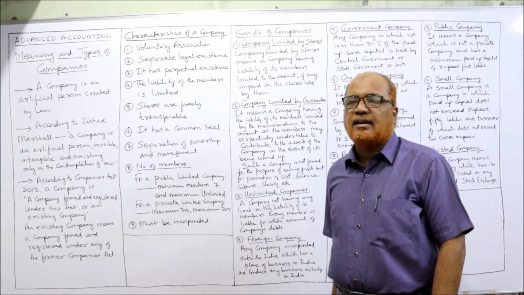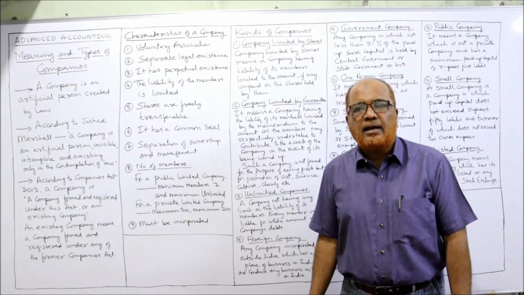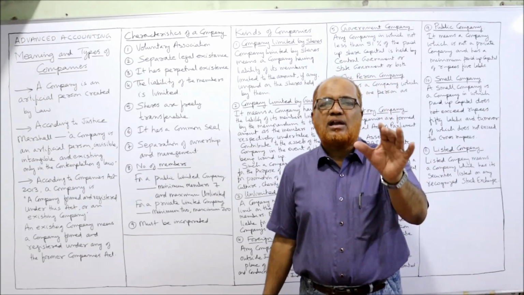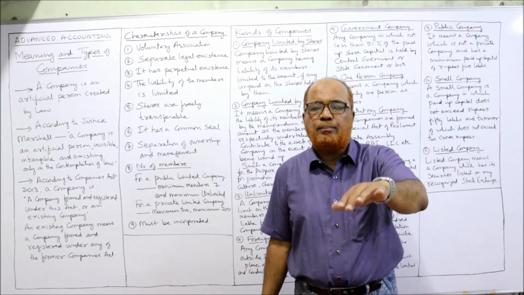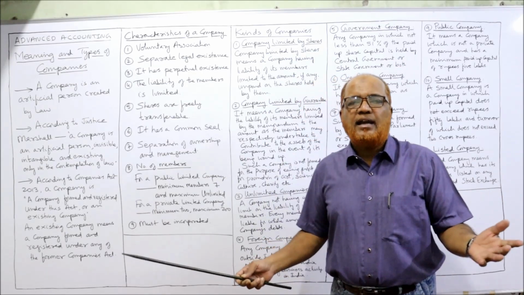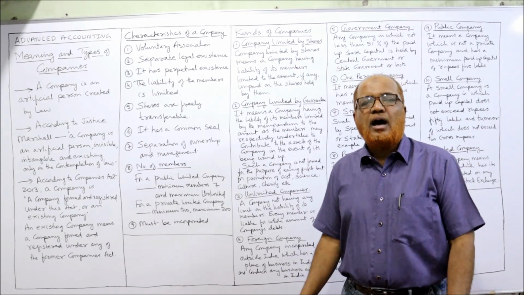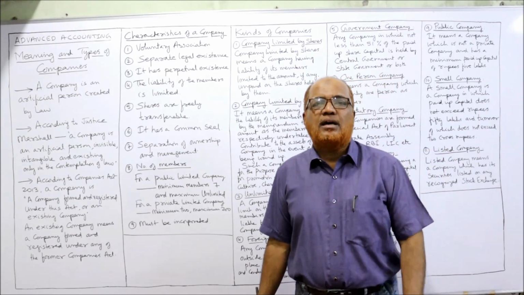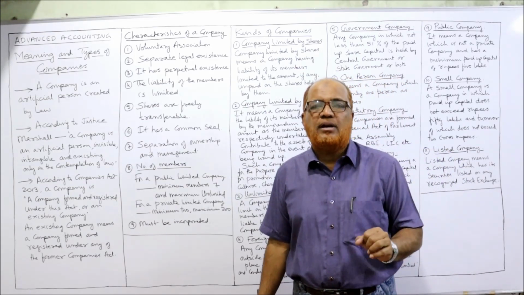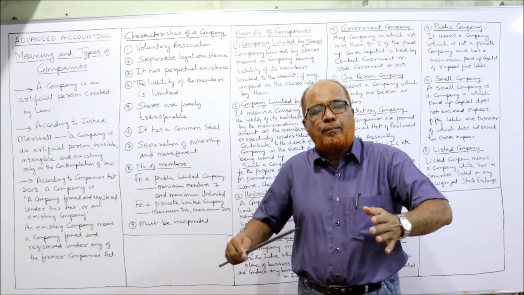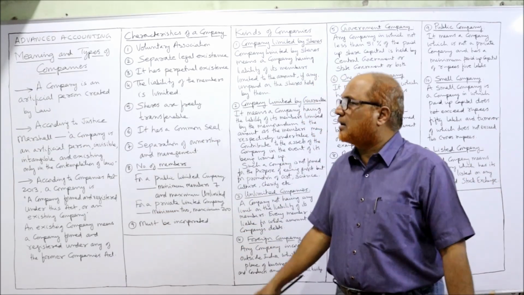Then, shares are freely transferable. In case of public limited companies, the shares are freely transferable from one person to another. At any time, a person can purchase shares and also sell shares. If it is a private limited company, there are restrictions on transferability. For a public limited company, shares are freely transferable.